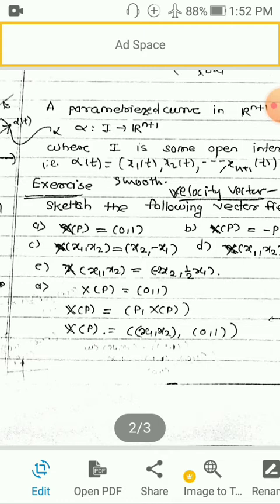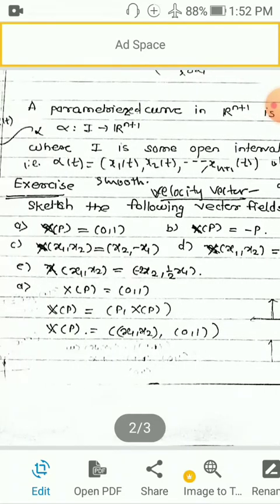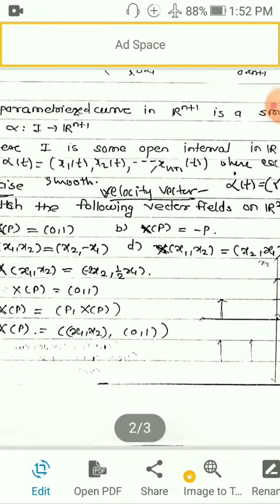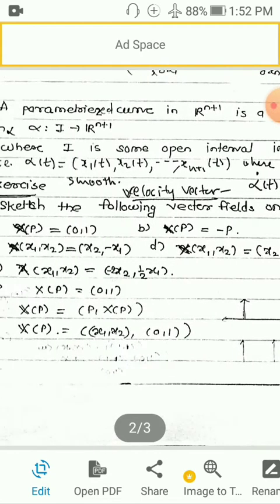Yesterday we have taken X p is equal to 1 0; the same thing is for 0 1. B is X p is equal to minus p. C is X of x1 x2 is equal to x2 comma minus x1. D is X of x1 x2 is equal to x2 comma x1, and E is X of x1 x2 is equal to minus 2 x2 comma 1 half x1. We shall solve them one by one.